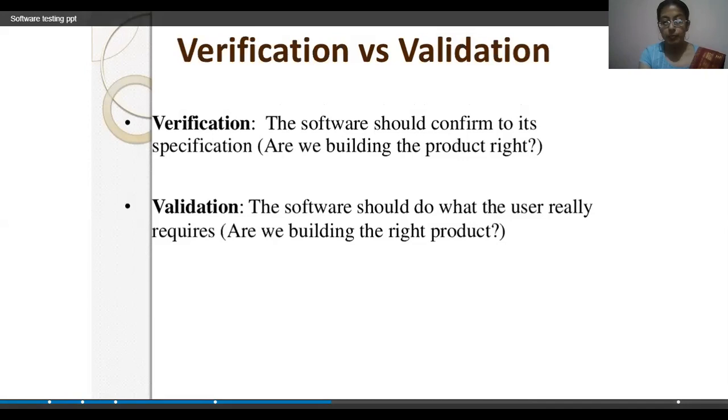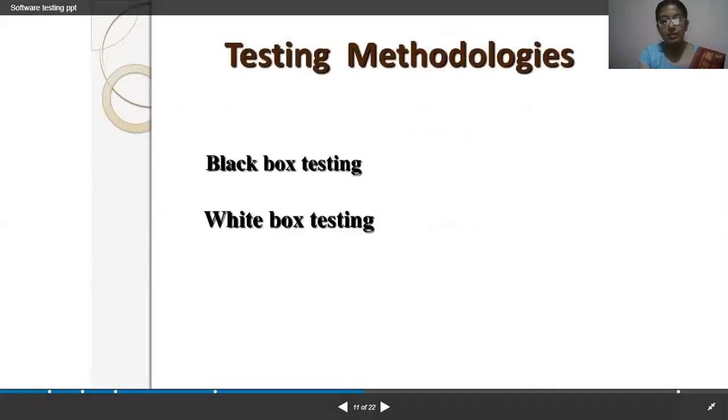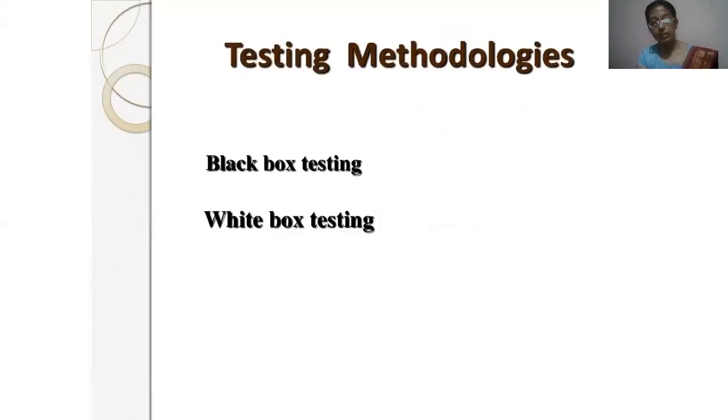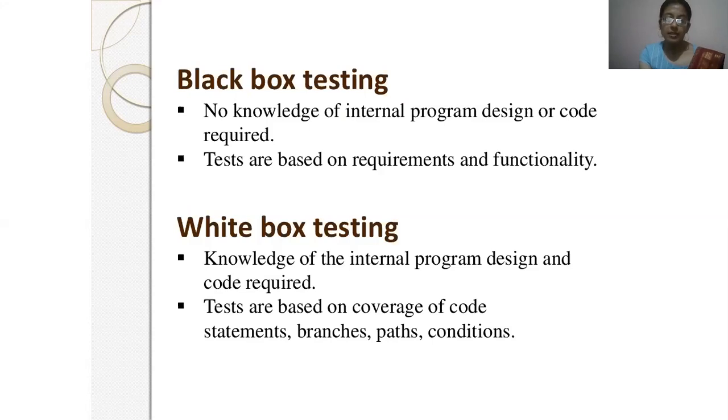Next is testing methodology. We have two kinds of methodology, that is black box testing and white box testing. Black box testing: no knowledge of internal program design or code is required. Tests are based on requirement and functionality.